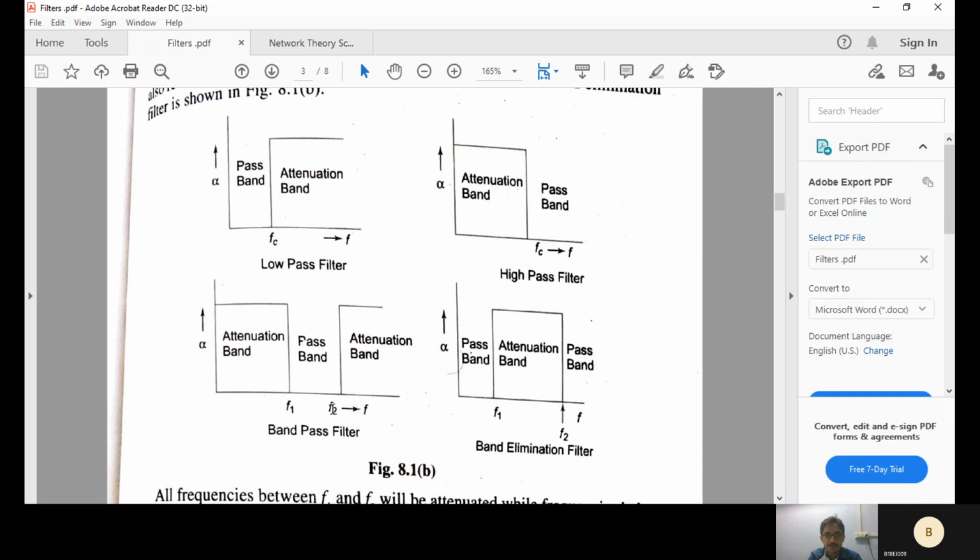For band pass filter, you have two frequencies. In between your two frequencies, the signals will pass.